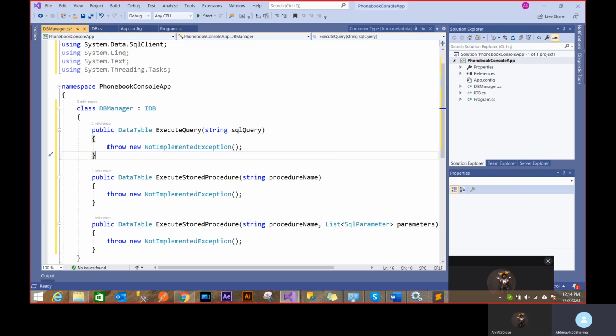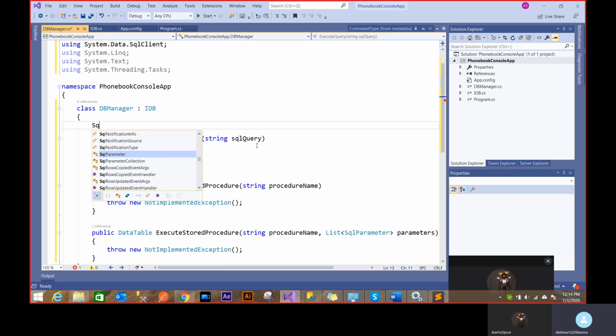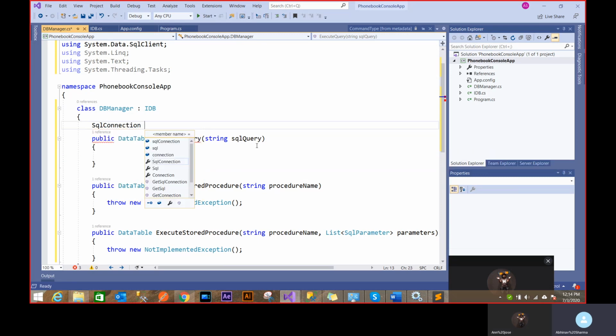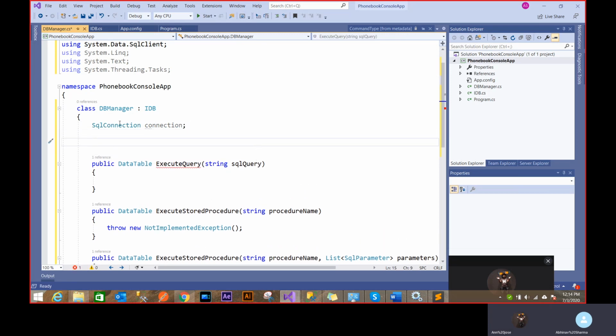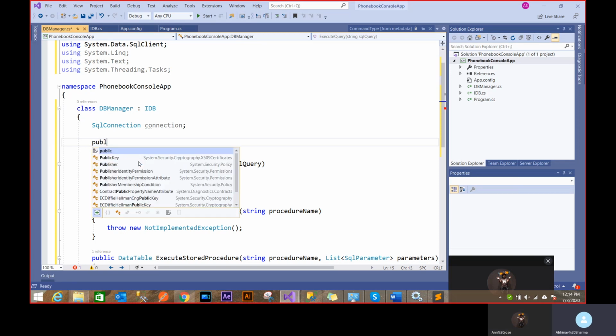So let's first implement an execute query. Now we'll be very, very general about it. So SQL connection, we need a SQL connection, right? And now I want this class to be not static. Everybody has their own manager because everybody has their own connection, right? So different connections can also happen. So I'll put a constructor.